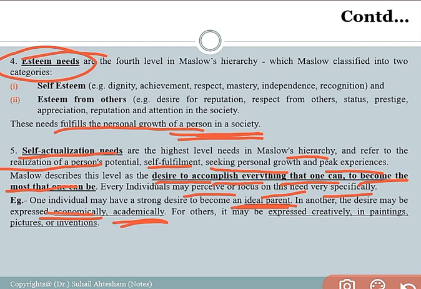The person has to analyze his experiences and his area of interest, and has to work on the fulfillment of these experiences in the society for the long run. That is the self-actualization need. Right. So for others, according to their specialization, many people are related to creative work like painting, picture making, and invention. So every individual has a different area of interest, different perception, different lifestyle, and different experiences, and every individual must work on the fulfillment of these different goals from the society. That is the self-actualization need actually.